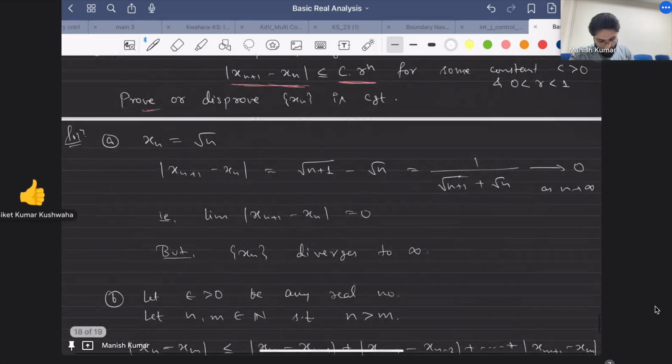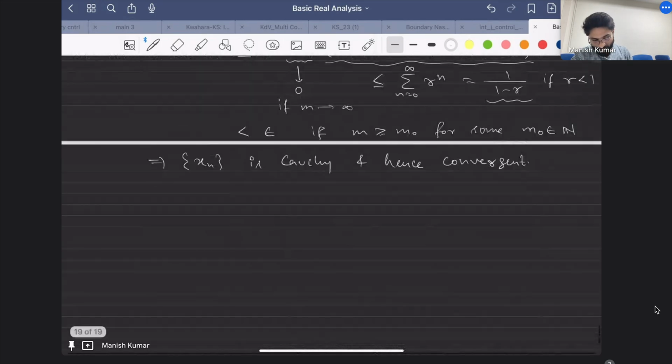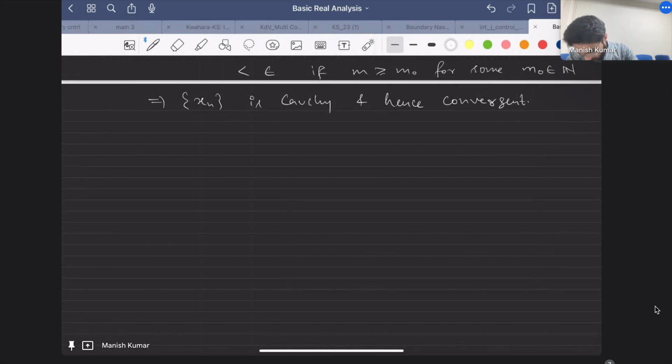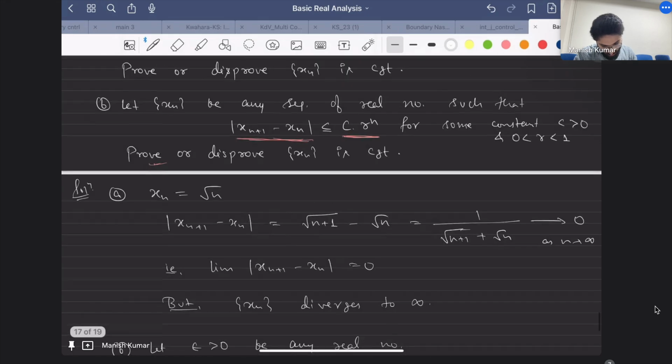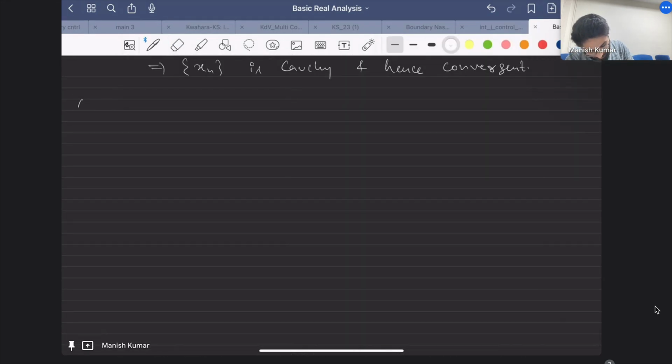Okay, so let me see. Now let me write this question. So this was 5th. Okay, so 6th. Again I have a few parts, so you can keep on thinking while I state it. Let xn be a sequence of real numbers.